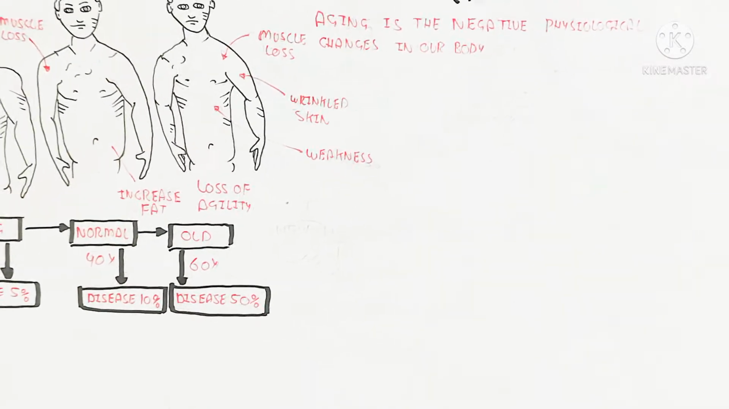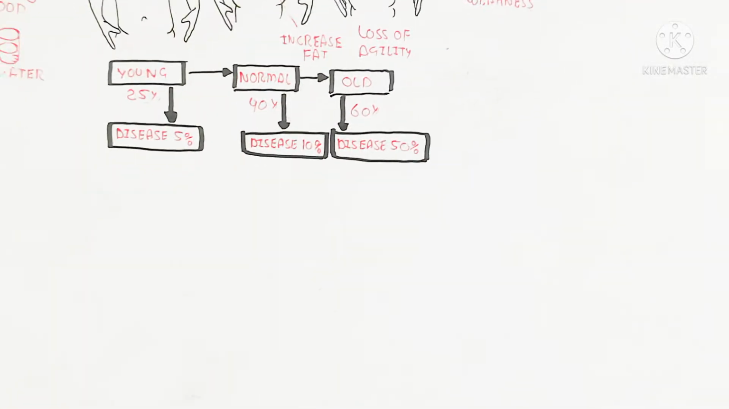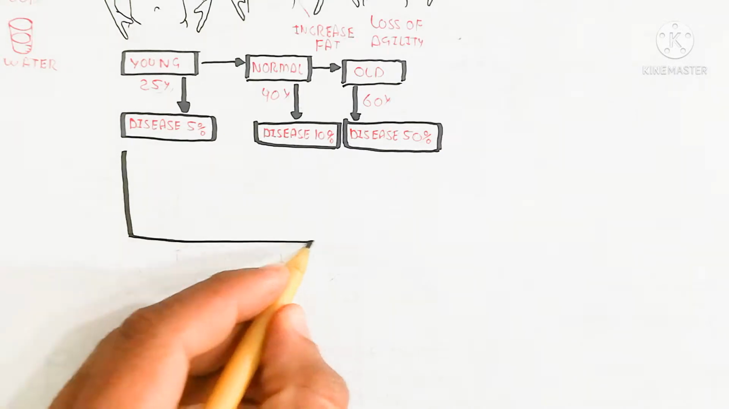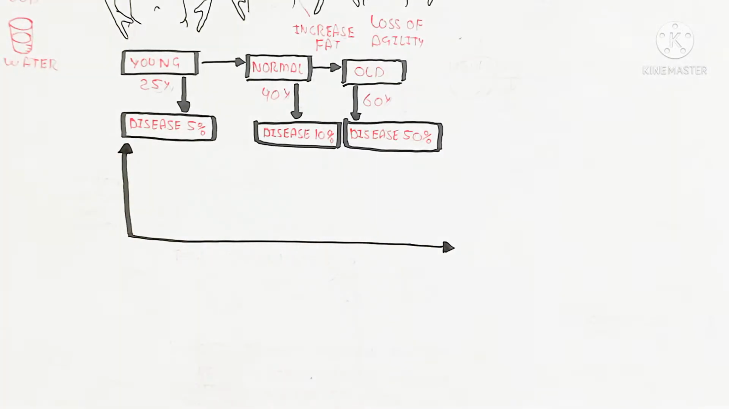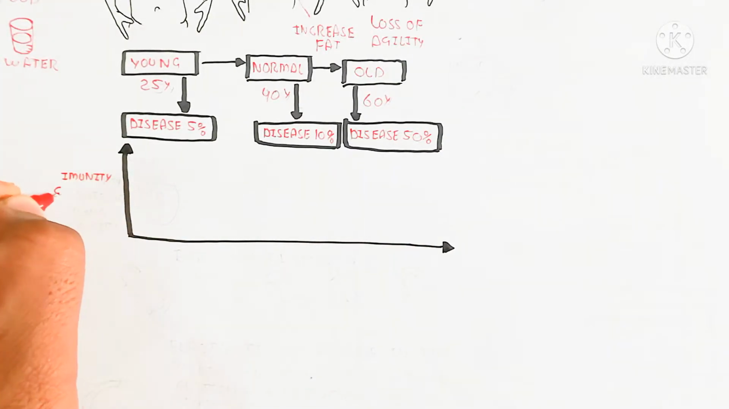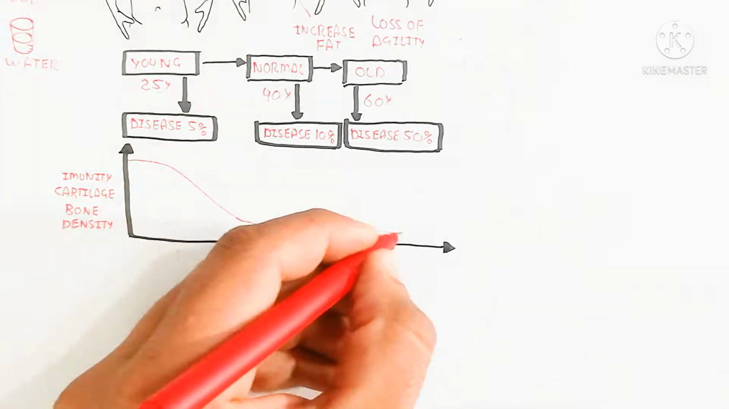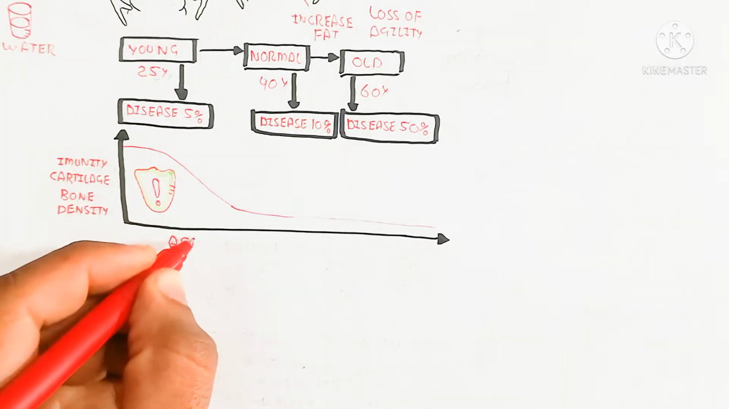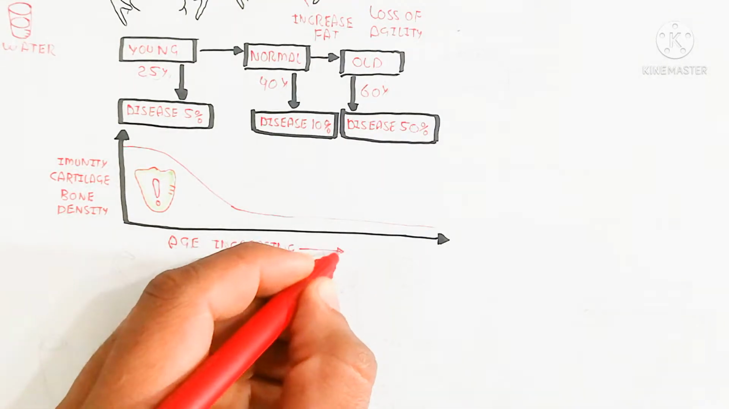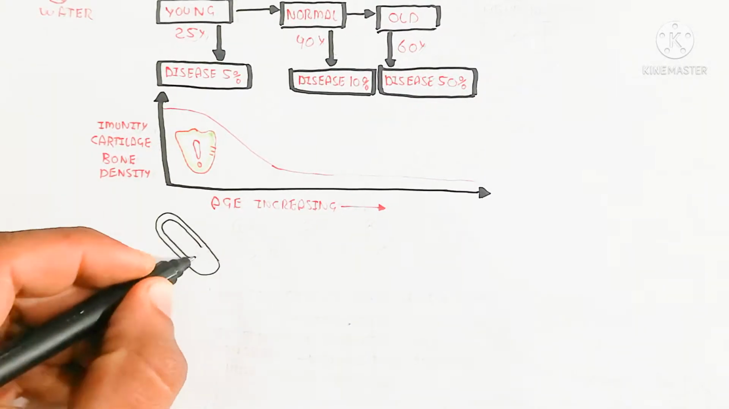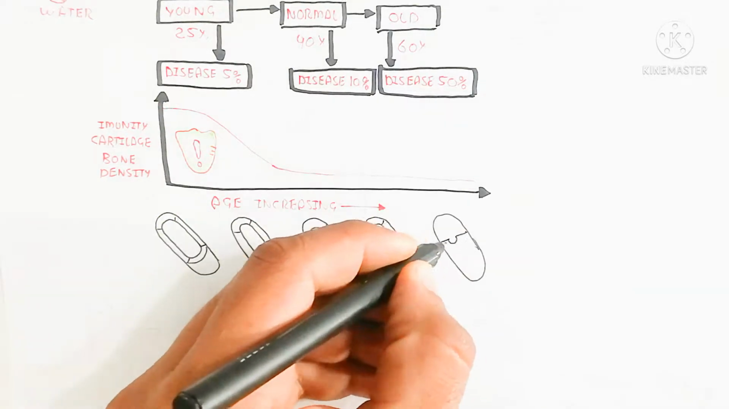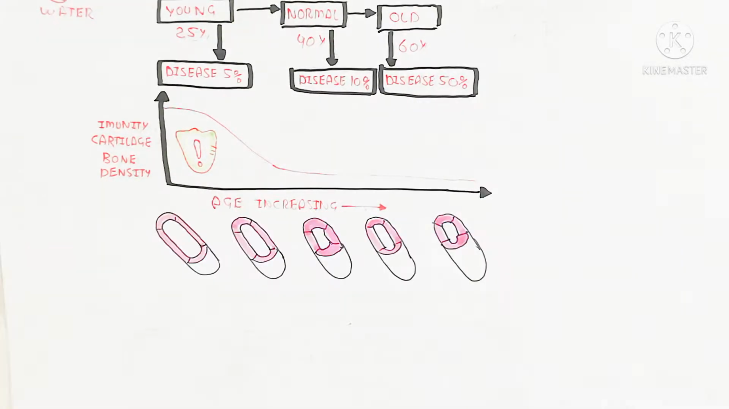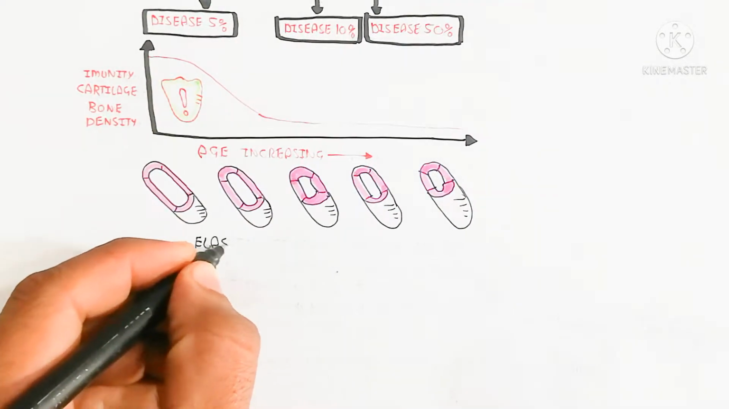So the environmental effect is very important, because we are continuously going through homeostasis. Homeostasis requires energy, etc. And also we are going against DNA damage, so we will continuously repair. So here is the graph showing the immunity, cartilage and bone density, which will decrease, and immunity will decrease with the passage of time.